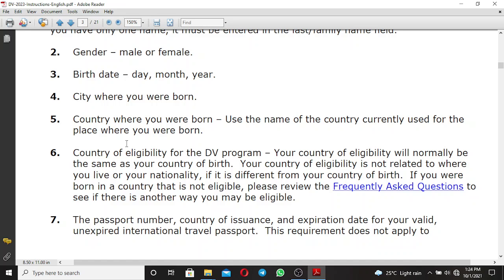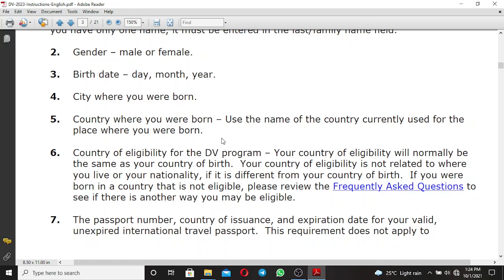So you can claim Ghana as your country of eligibility for the DV program if you are a Nigerian national, because Nigerians are not allowed to participate in the DV program.